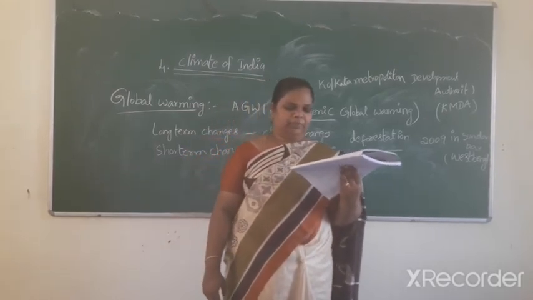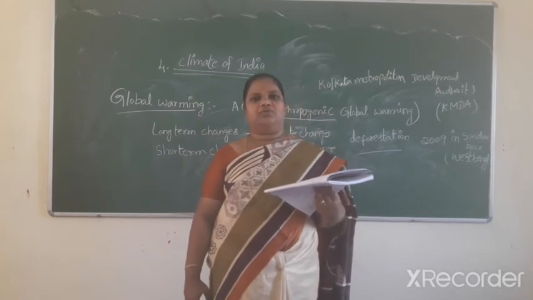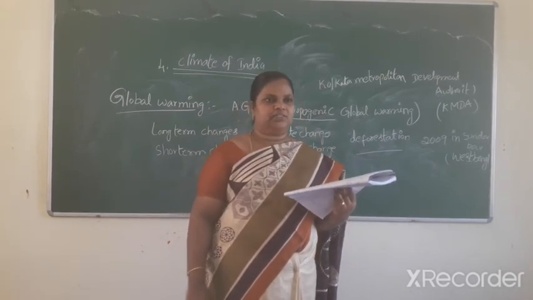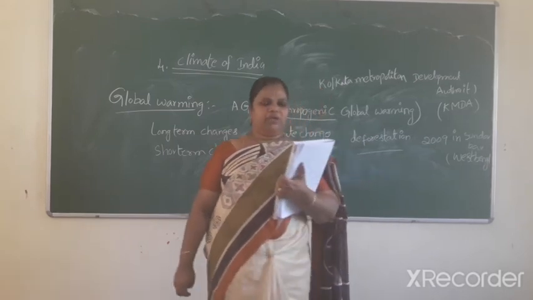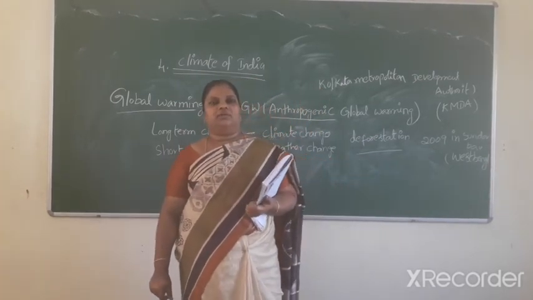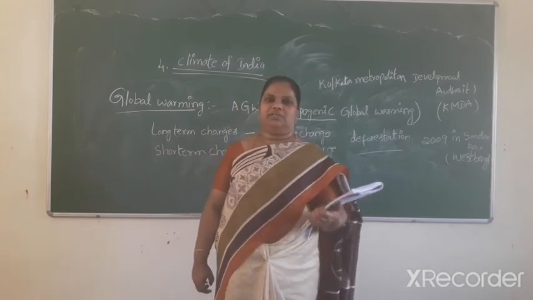Next one, the bulk of the rainfall of Tamil Nadu is derived from depressions and cyclones. Global warming and climate change.